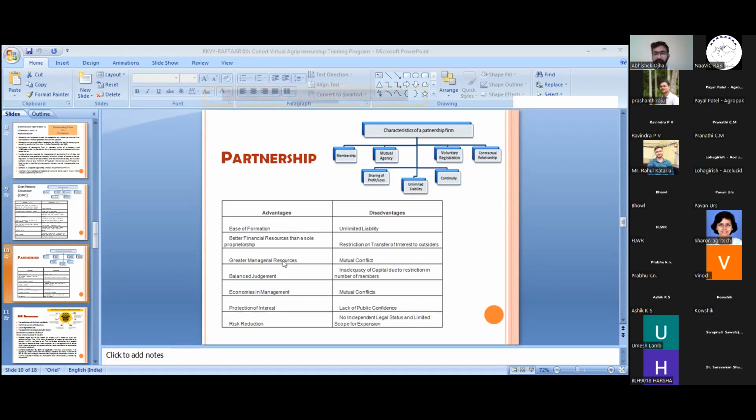There is inadequacy of capital or restriction on the number of members, because there is always inadequacy of capital. The capital is only that amount which we have introduced in the firm, and this capital amount may increase, but there will always be inadequacy.